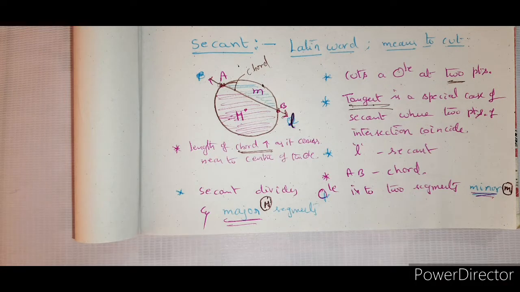For the May 2021 batch class 10 children, that exercise is not there. That means the area of the segment exercise is not there. So from this chapter you will have only 2 exercises, and very simple, straight and direct problems. Please note this down.